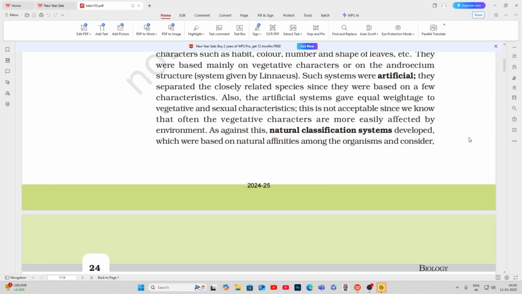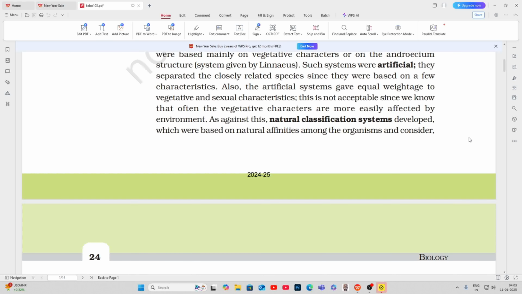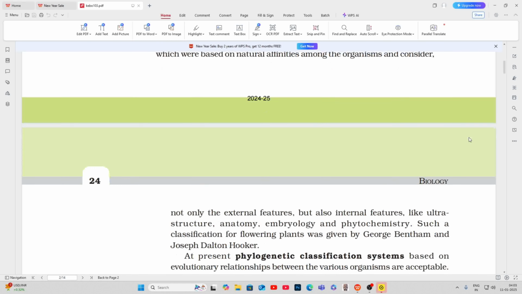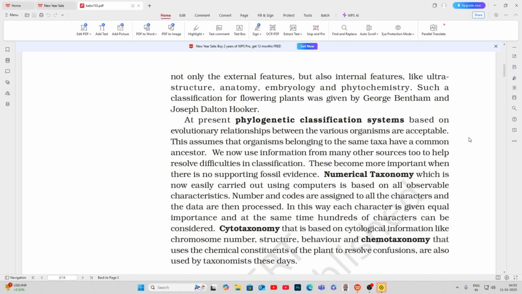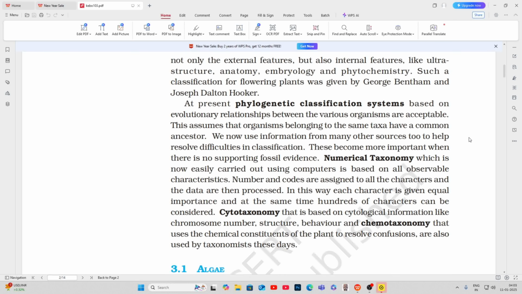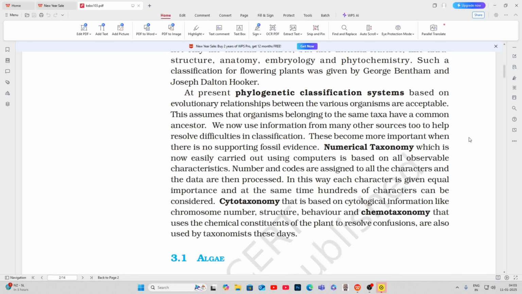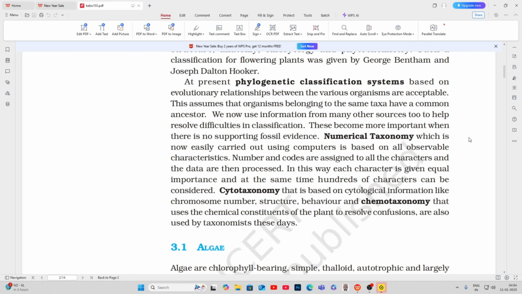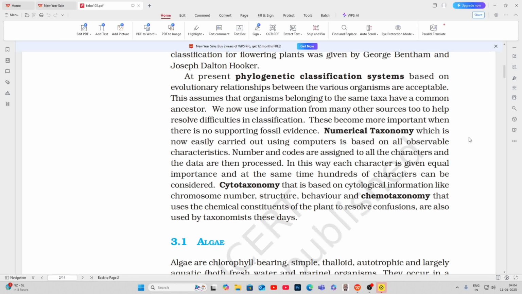As against this, natural classification systems developed, which were based on natural affinities among the organisms and consider not only the external features, but also internal features like ultrastructure, anatomy, embryology, and phytochemistry. Such a classification for flowering plants was given by George Bentham and Joseph Dalton Hooker. At present, phylogenetic classification systems based on evolutionary relationships between the various organisms are acceptable. This assumes that organisms belonging to the same taxa have a common ancestor.